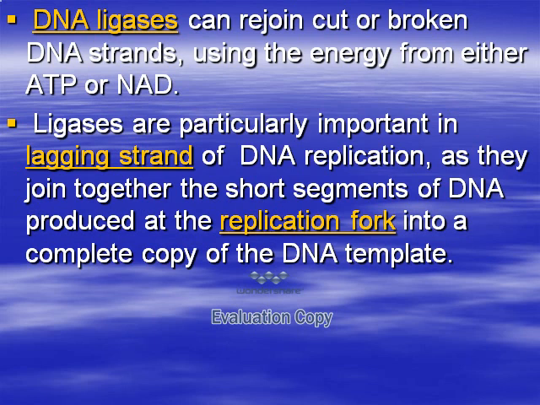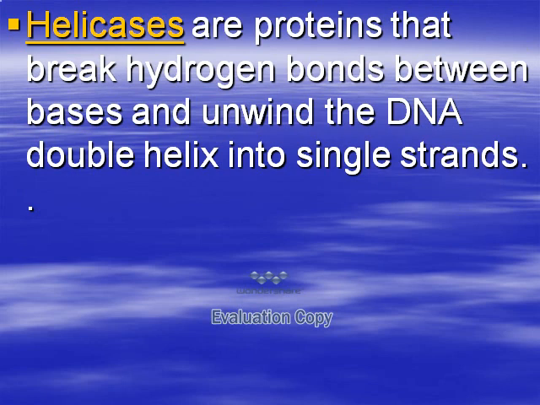Ligases are enzymes used to rejoin cut or broken DNA strands using the energy from ATP or NAD. Ligases are particularly important in the lagging strand of DNA replication, as they join together the short segments of DNA produced at the replication fork into a complete copy of DNA.